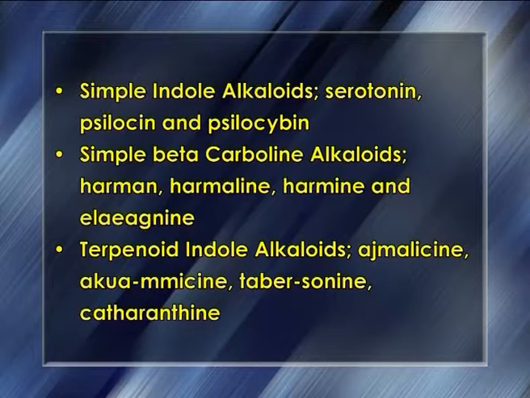They are classified as: first, simple indole alkaloids, serotonin, psilocin and psilocybin. Second, simple beta-carboline alkaloids, for example, harmine, harmaline, harmane and ajmalicine. Third, terpenoid indole alkaloids, ajmalicine, aquamycin, tabersonine, catharanthine.